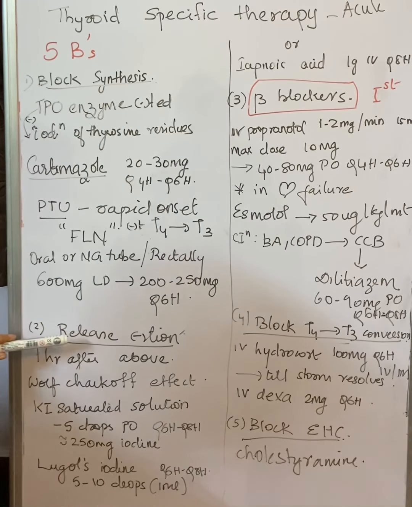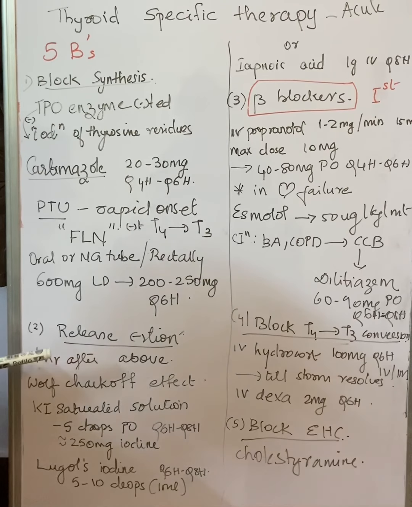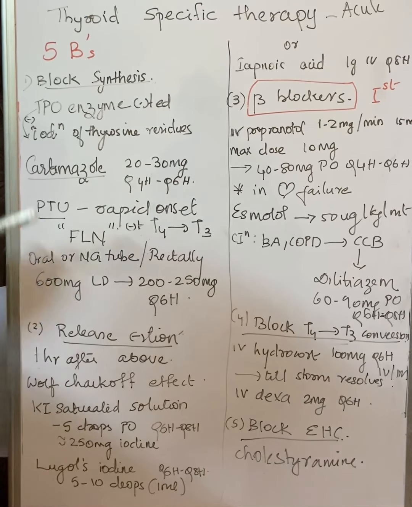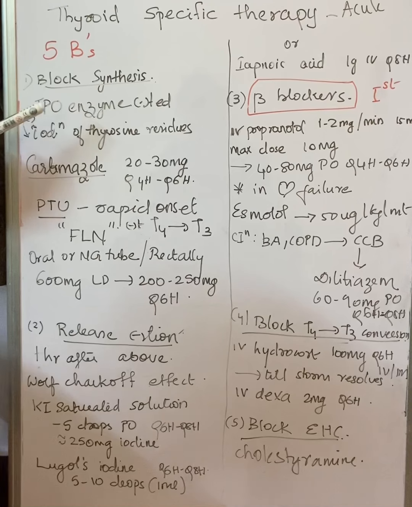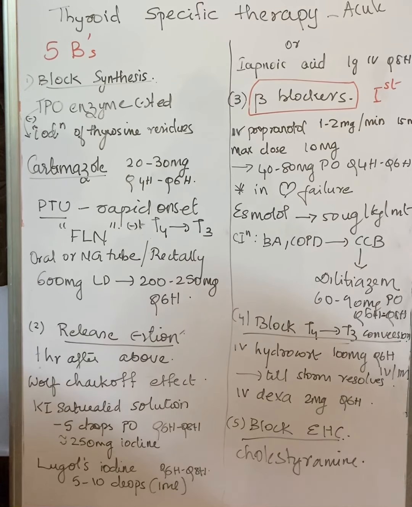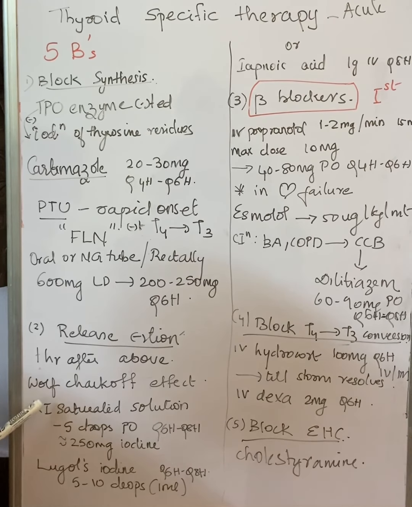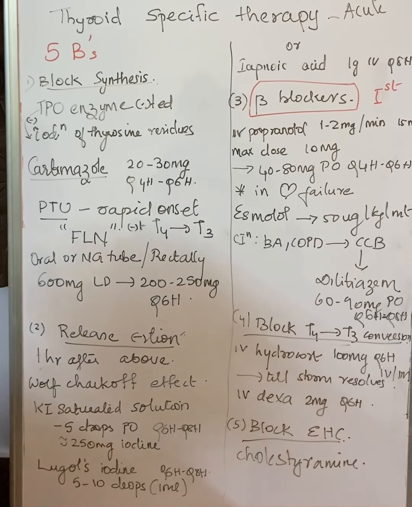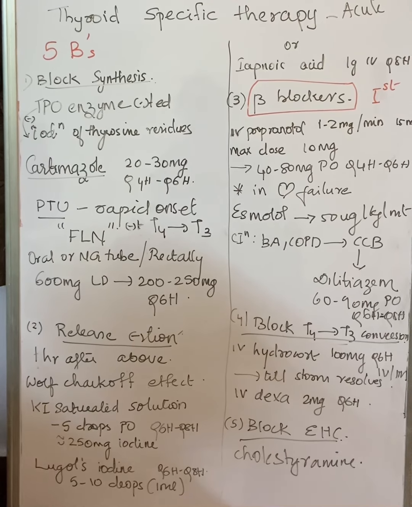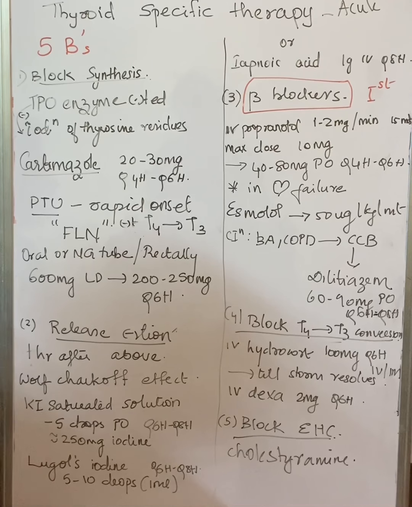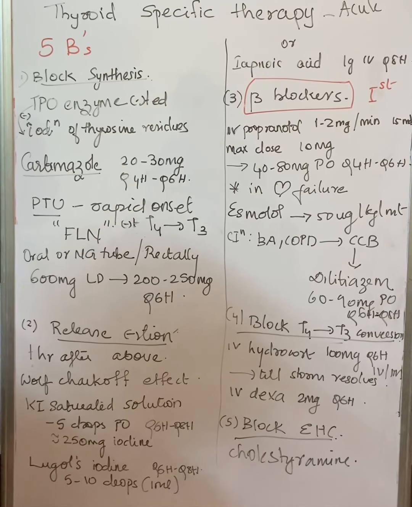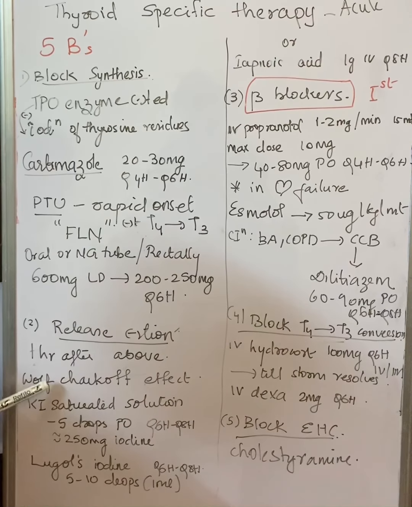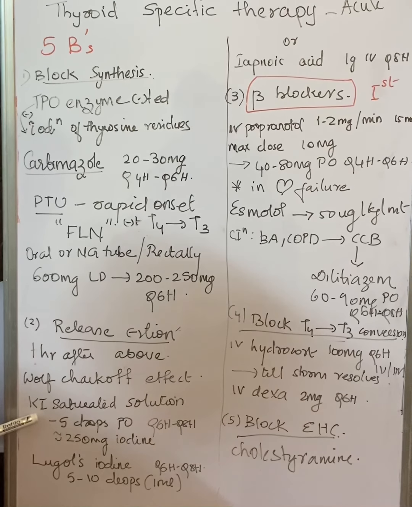Now we will go into the inhibition of hormone release. After 1 hour of blocking synthesis, we have to start the release inhibitors. This is based on the principle of the Wolff-Chaikoff effect. What is the Wolff-Chaikoff effect? If we give a large amount of iodine, this iodine itself will inhibit the thyroid hormone release. That is why we give a potassium iodide saturated solution.